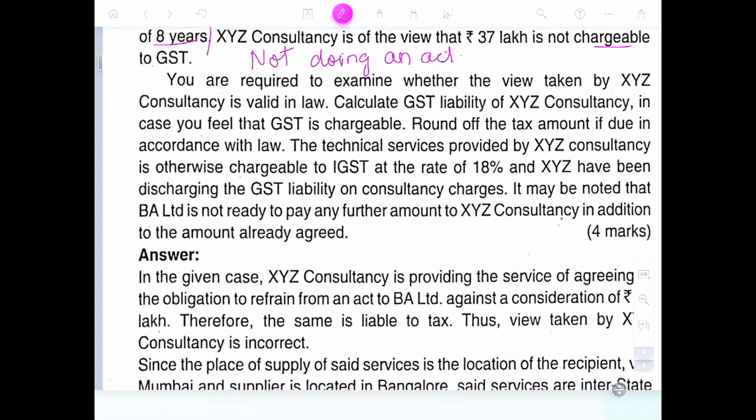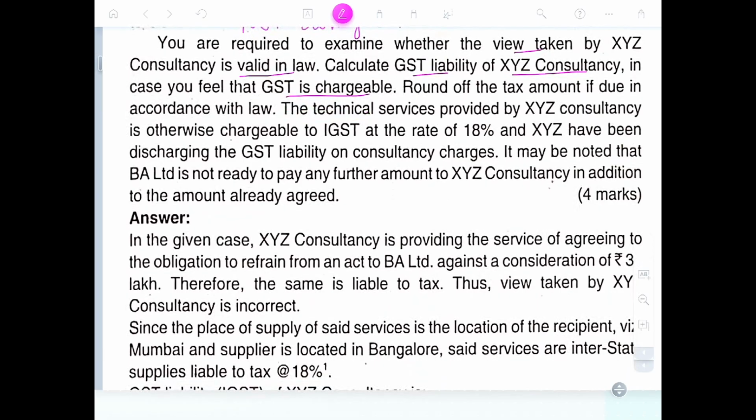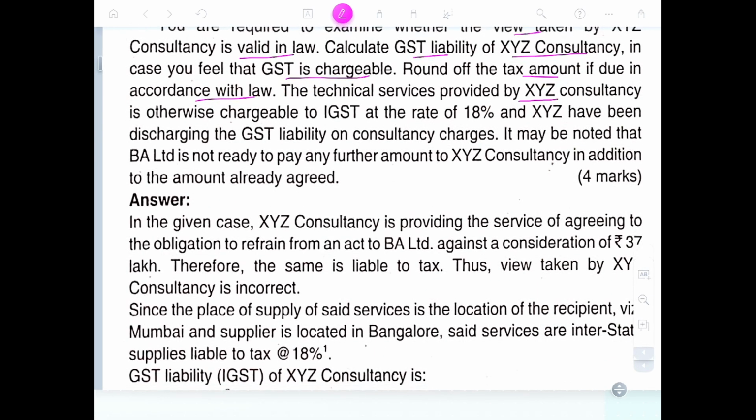You are required to examine whether the view taken by XYZ Consultancy is valid in law. Calculate the GST liability of XYZ Consultancy. In case you feel the GST is chargeable, compute the tax amount due according to law. The technical service provided by XYZ Consultancy is otherwise chargeable to IGST at the rate of 18%. XYZ has been discharging GST liability on consulting charges.